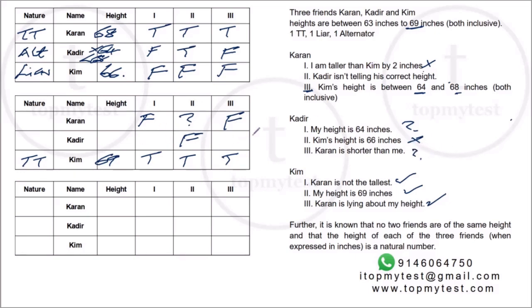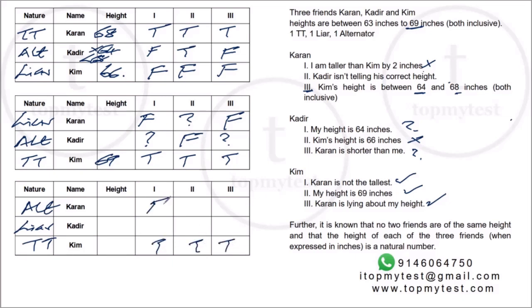Now, what does this leave me with? Kader, we know the second statement is false. Karan, we know the first and the third statements are false. So, you can have a scenario where Karan is a liar and Kader is an alternator. Or you can have a scenario where Kader is a liar and Karan is an alternator. Right? So this will be true, true, true.